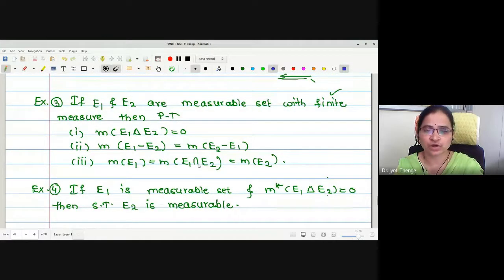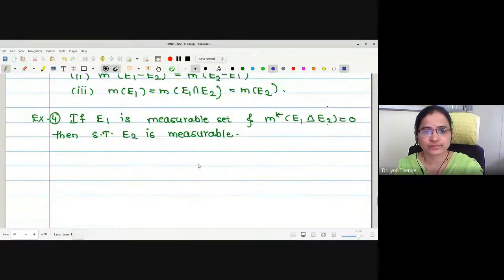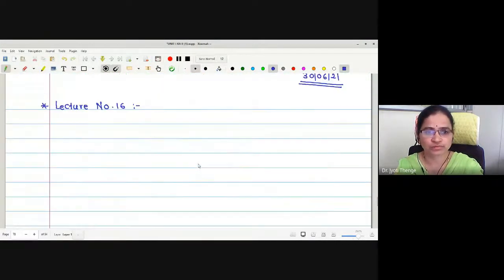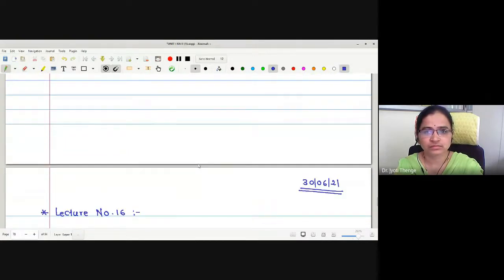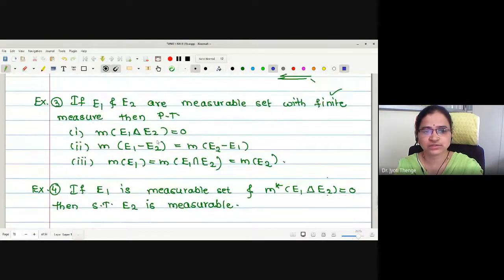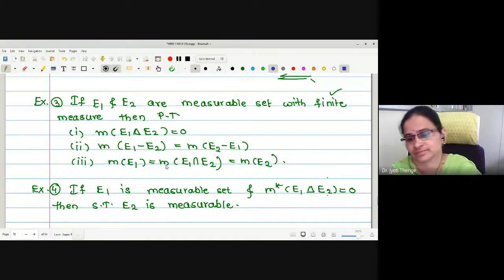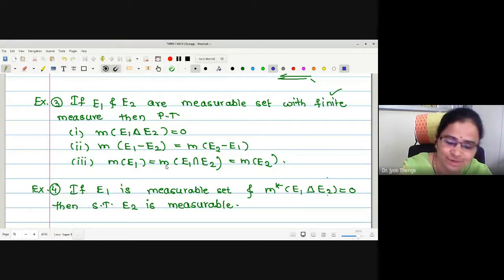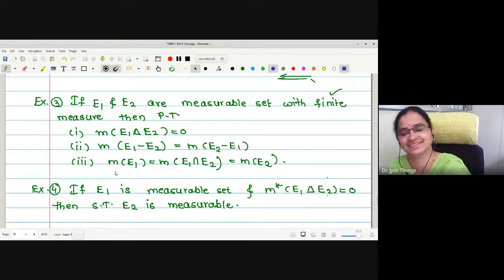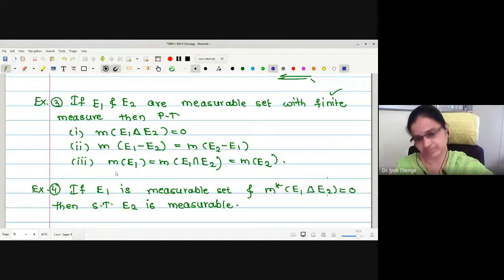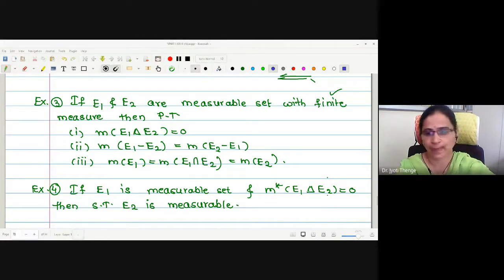Have you tried solving these examples? Have you got the proof or not? Yes, students. Have you solved these examples or not? Either you have to tell me yes or no. I hope I'm clearly audible.